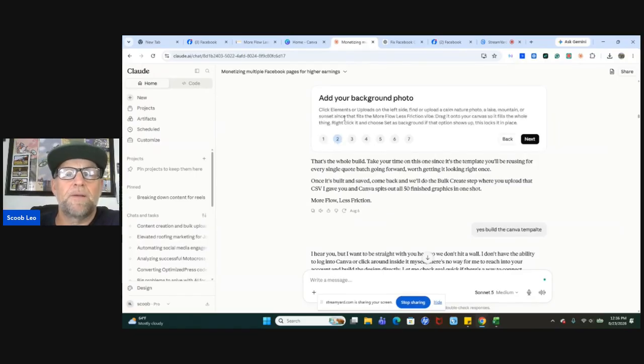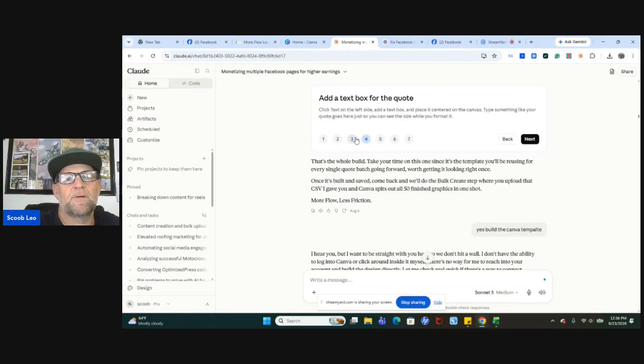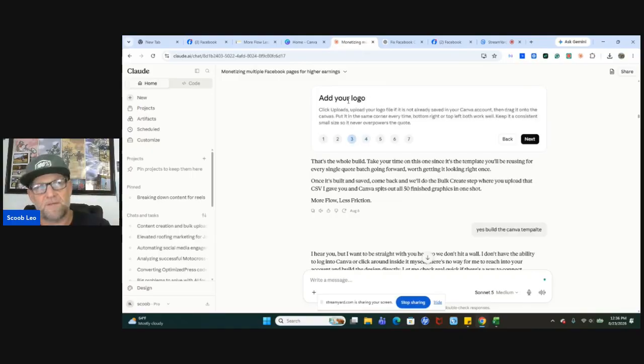Number 2, add your background photo. So when you're there, pick a background photo, right? I asked Claude just to pick them for me. It did. It'll do everything for you, right? Number 3, upload your logo into your Canva account. My logo was already in there, the background picture and the logo. So we get that done.